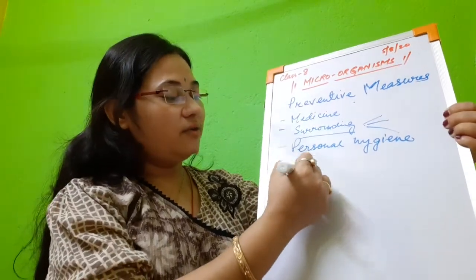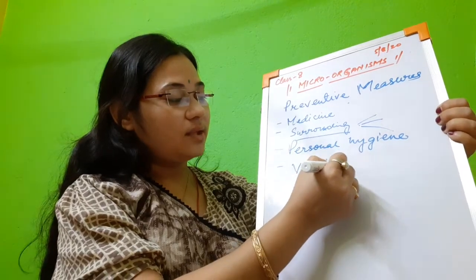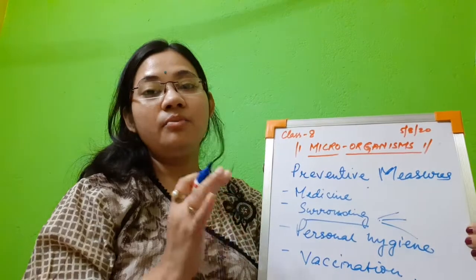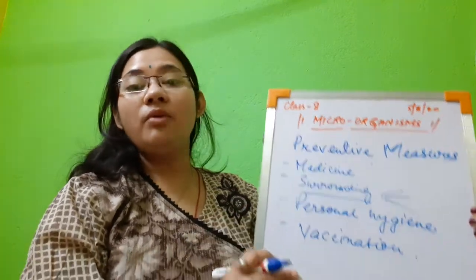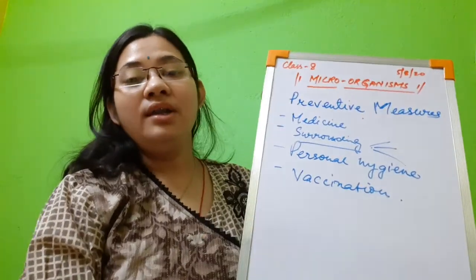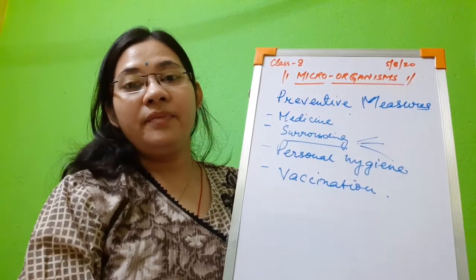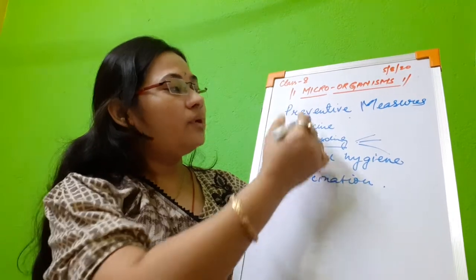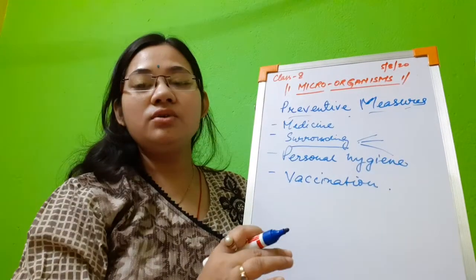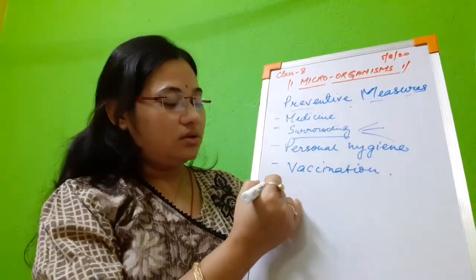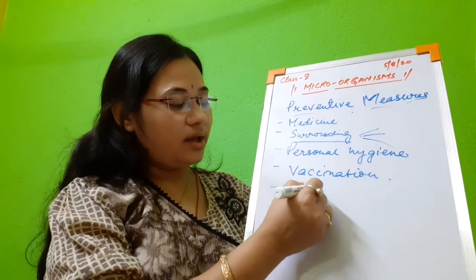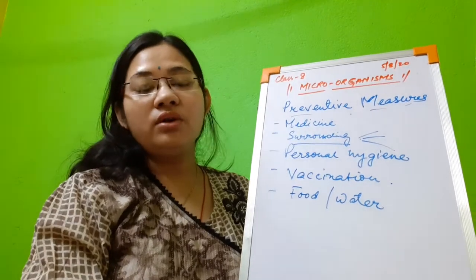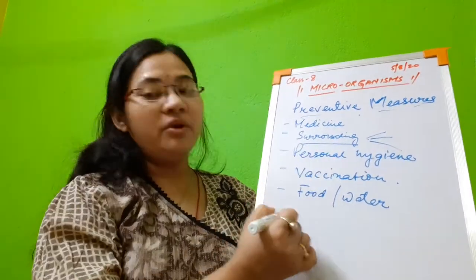Very important ones are the vaccinations. All small children should be vaccinated at the proper time in order to protect them from diseases like polio, measles, hepatitis, etc. There are a number of other preventive measures too. We should cover our food, and keep food as well as water clean. We should drink boiled, clean water. So in this way a number of preventive measures are there.